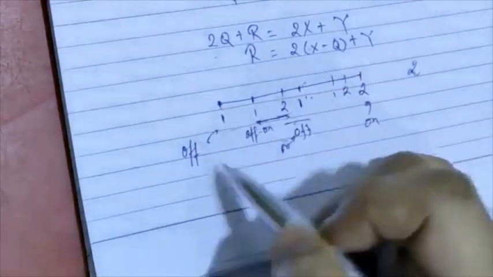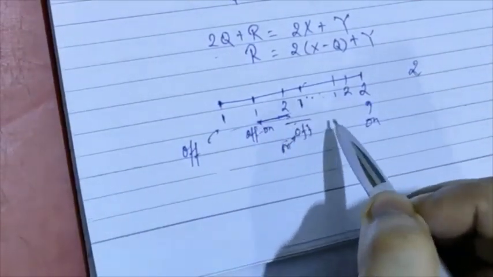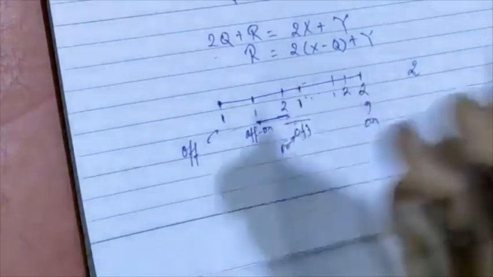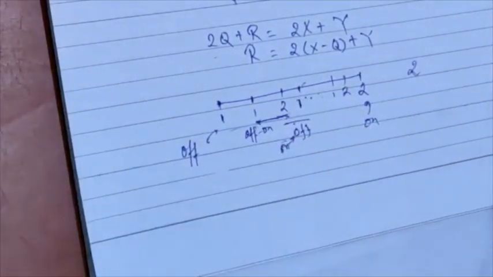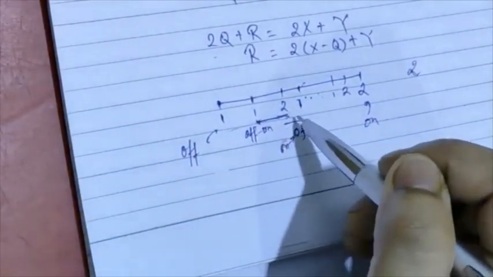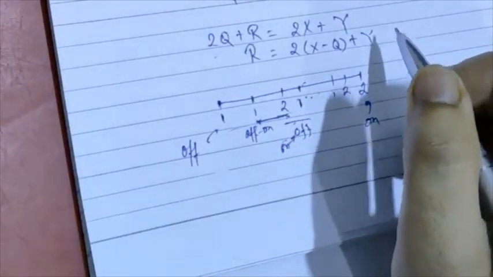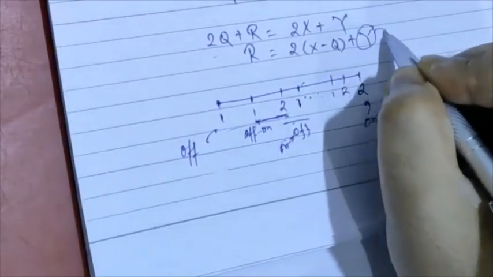So if you have an even number of switchings, you're going to have every pair of off to on and on to off, and then they're going to cancel out and the light is going to be back to off. So there has to be an odd number of switchings from 1 to 2 and 2 to 1, which brings us to the fact that Y is odd.